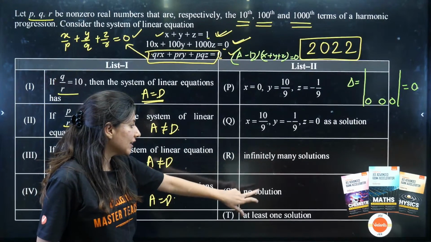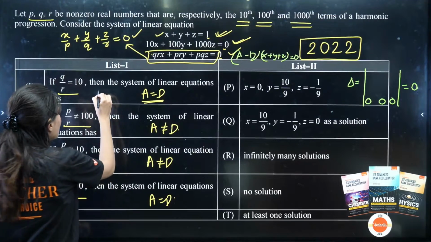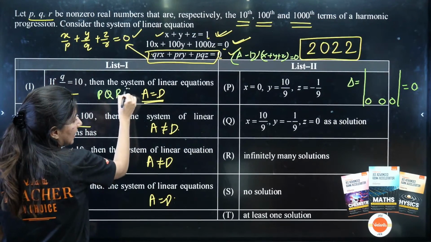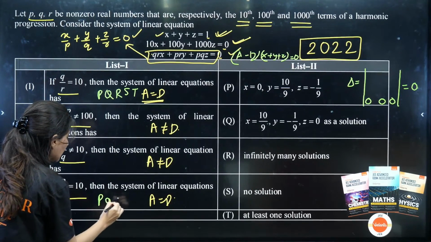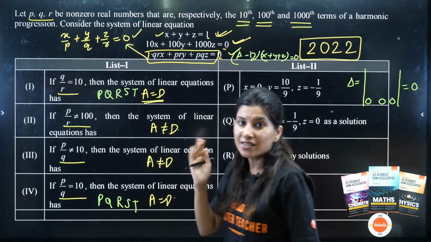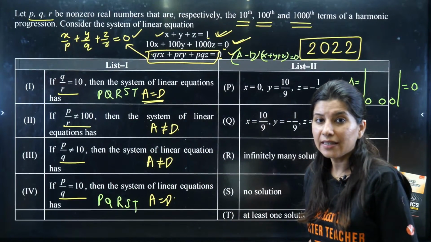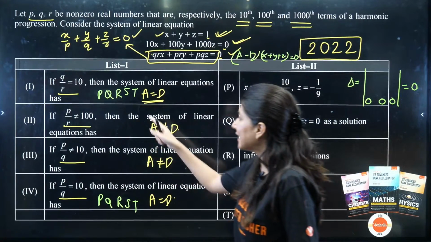So if no solution and infinite solutions can be true, then for infinite, P, Q, R, S, T. Basically for option 1, P, Q, R, S, T, everything could be correct, and the same for this one: P, Q, R, S, T. So for the first and fourth, we are not able to make a certain conclusion over here.